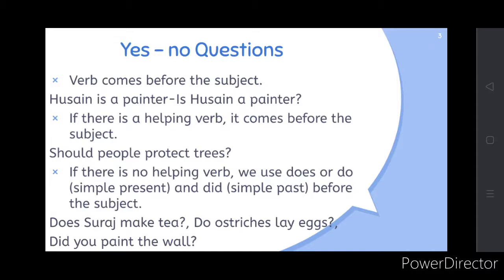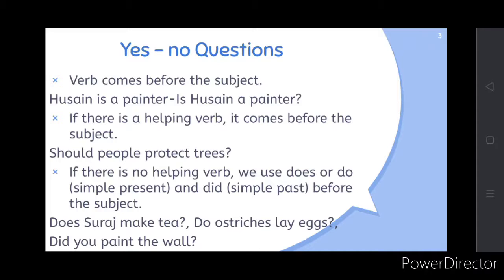Now, if there is a helping verb, it comes before the subject. For example, should people protect trees? Now here people is the subject and should is a helping verb and the main verb is protect. So in such sentences, the helping verb comes before the subject. On the other hand, if there is no helping verb, then we have to use words like does or do if it is in simple present tense, and did if it is in simple past tense before the subject.